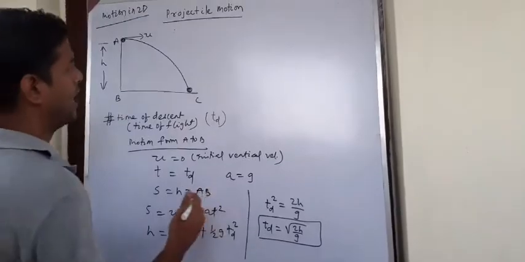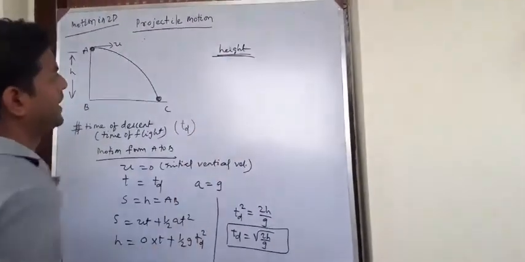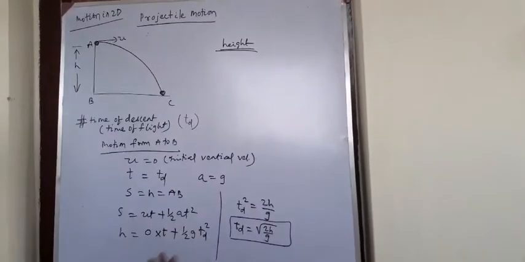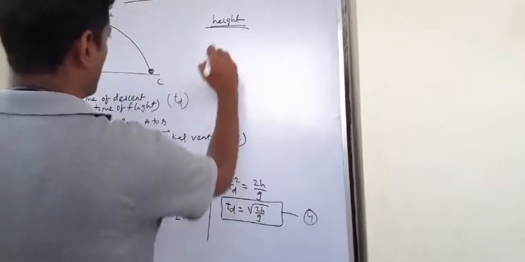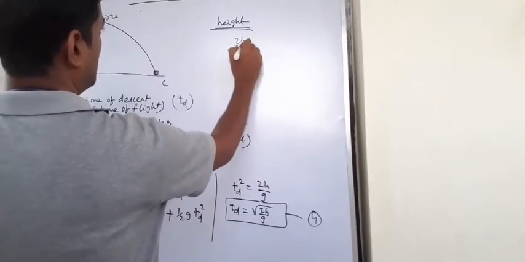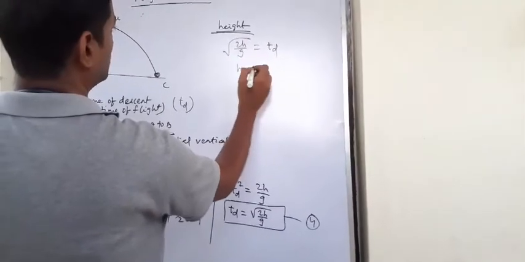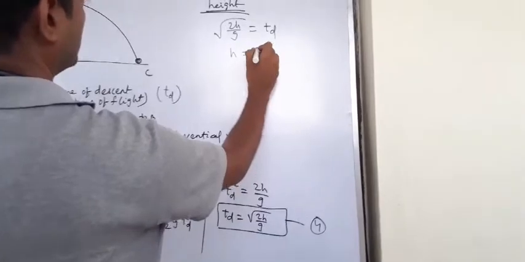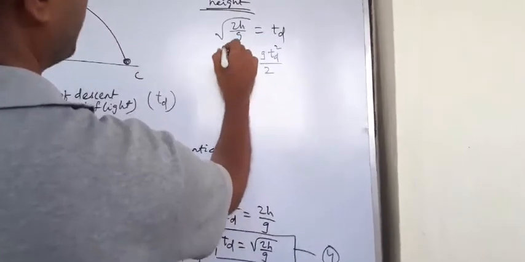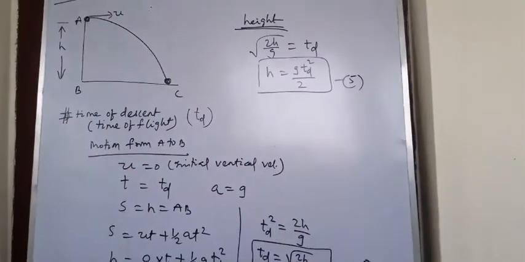After that I will calculate height. Now calculation of height is very easy. From here also you can calculate. From this equation I have gone up to equation 3. Now let's say equation 4. From 4 I can write root over 2h by g equal to td. So h equal to g td square by 2. Now equation 5. This is very simple. Height.